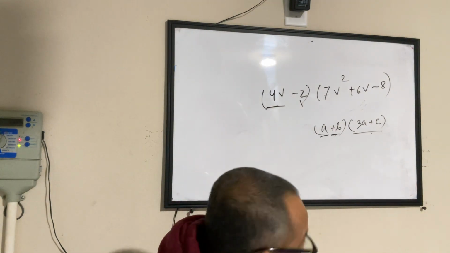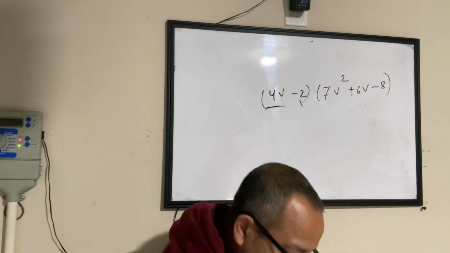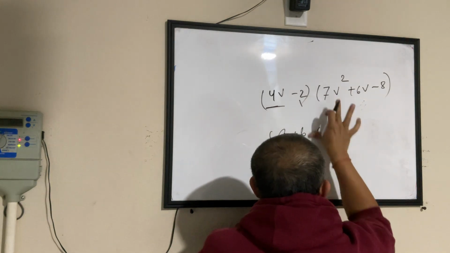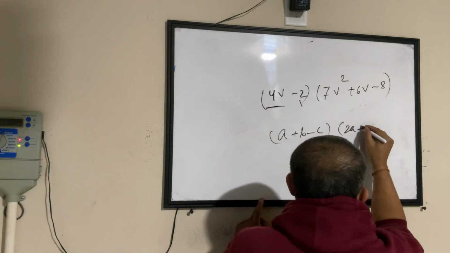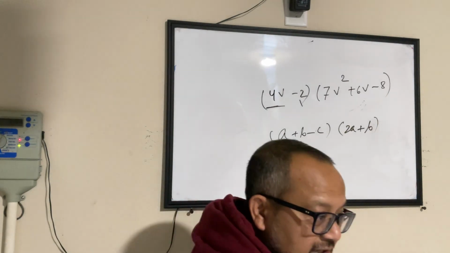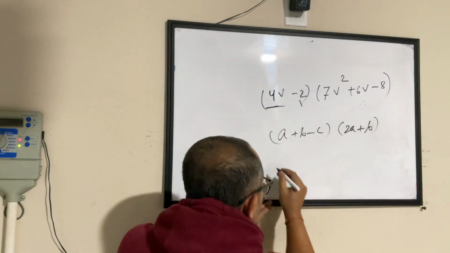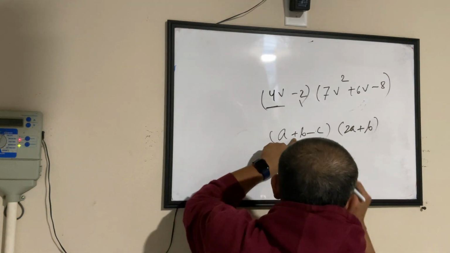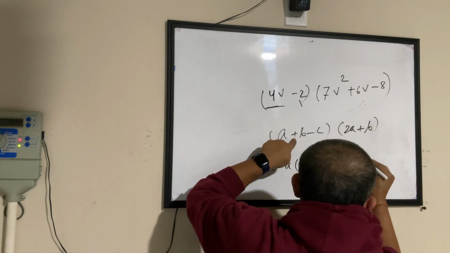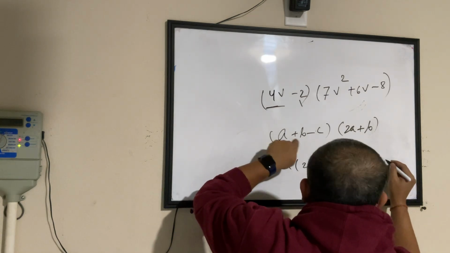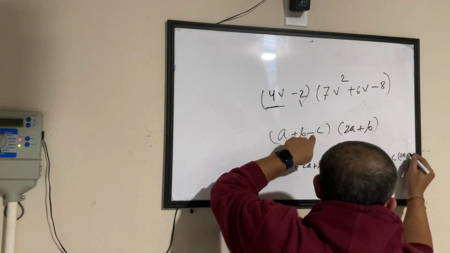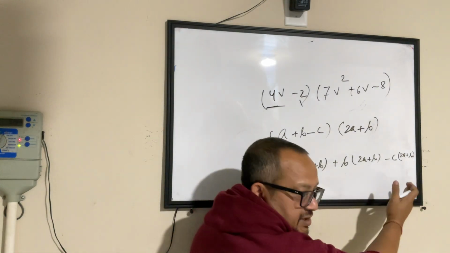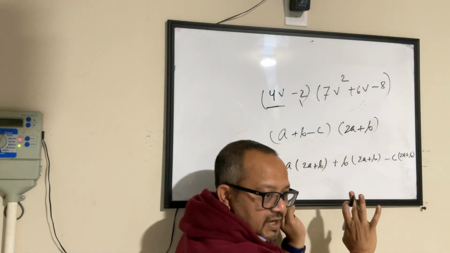Now, if we extrapolate this, if I say a plus b plus c multiplied, or a plus b minus c multiplied by 2a plus b. Same thing, I can explode these two brackets. And this is what it will become. It will become a times 2a plus b. Then I have a plus, so I'll write plus b times 2a plus b minus c times 2a plus b. And depending on how many terms you have here, you can expand it that many times. Is this part clear? Everybody with me?